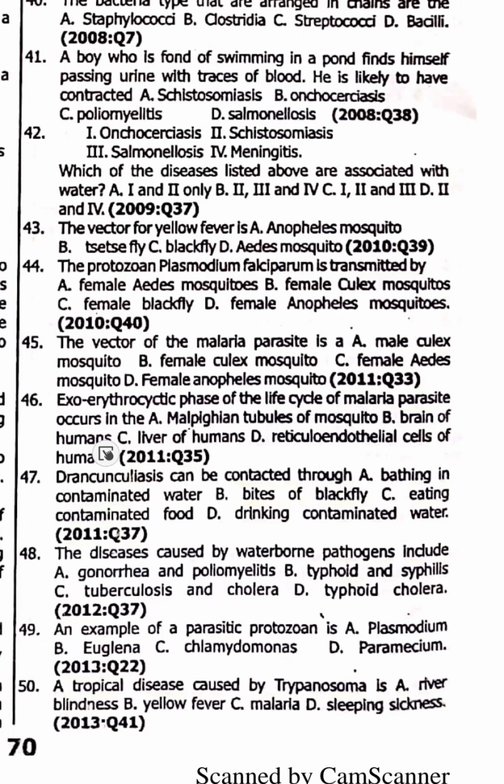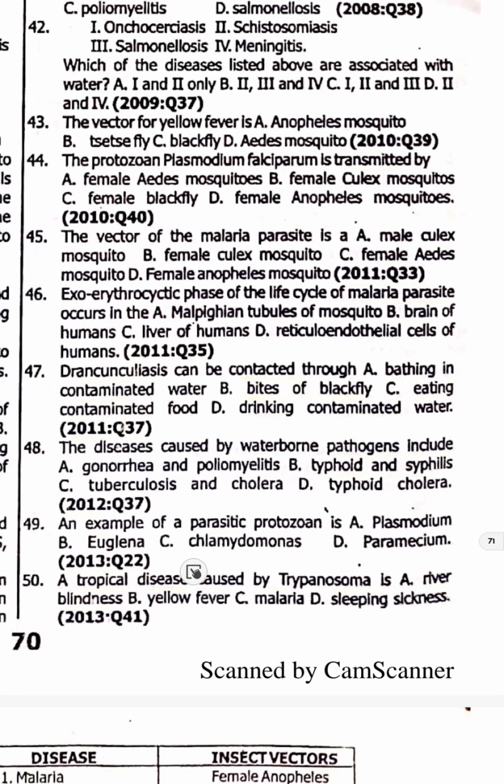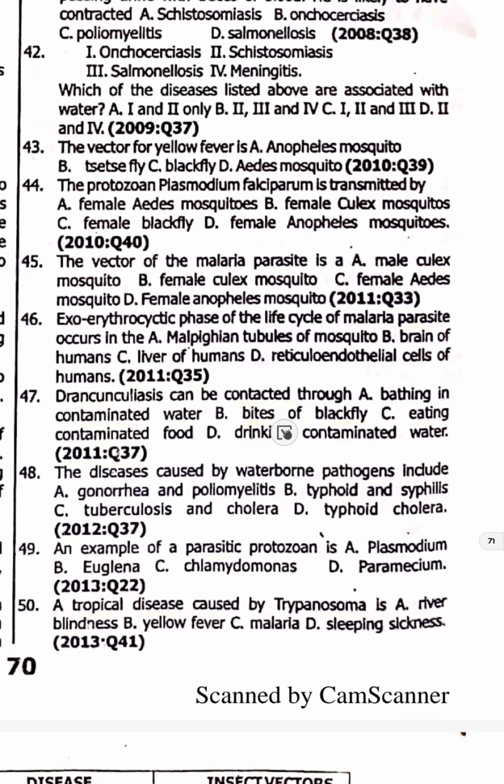47. Dracunculiasis can be contracted through drinking contaminated water, option D. 48. The diseases caused by waterborne pathogens include typhoid and cholera. 48 is option D. 49.